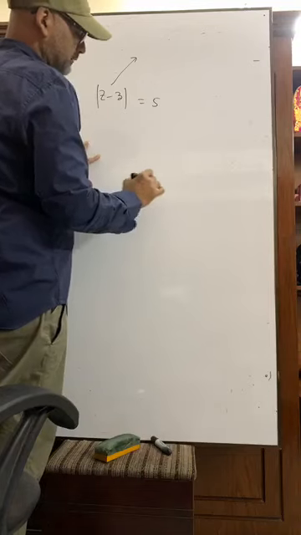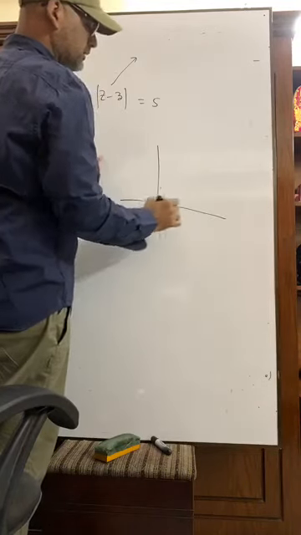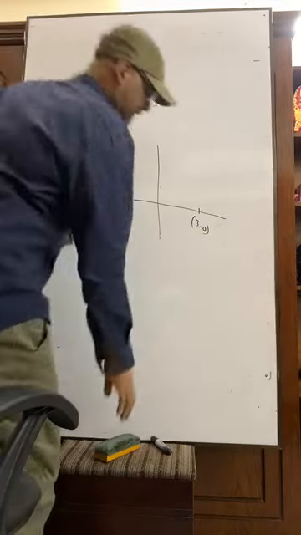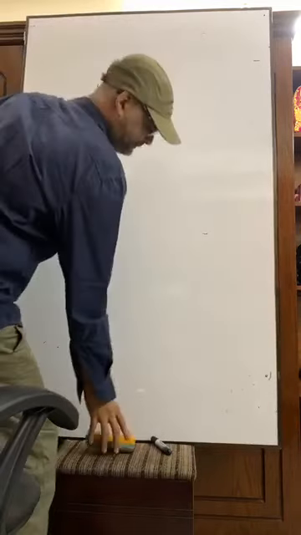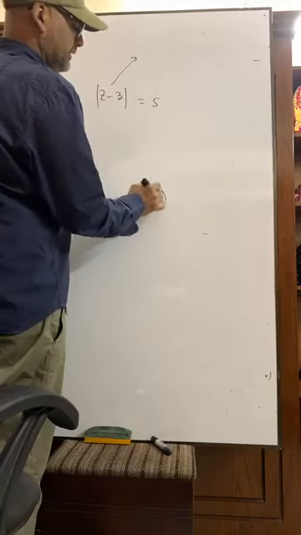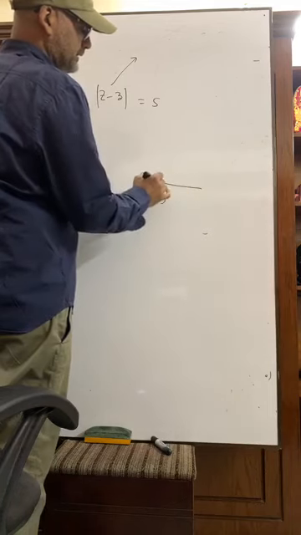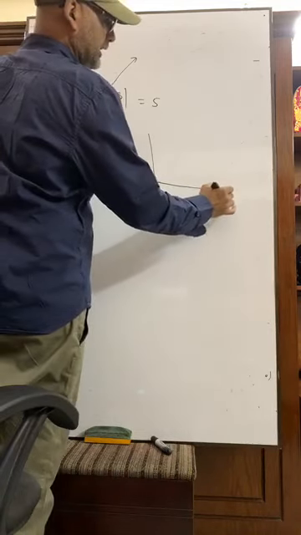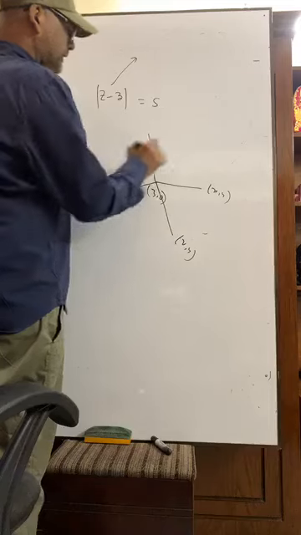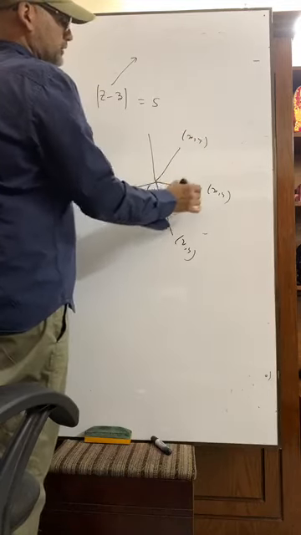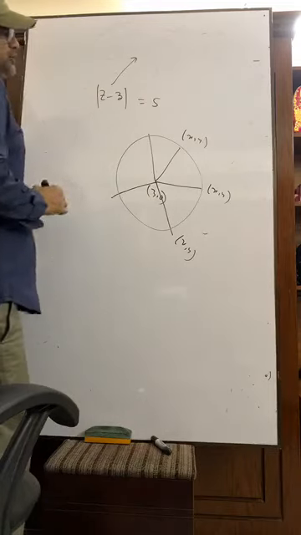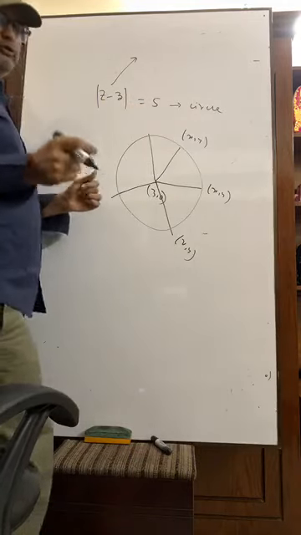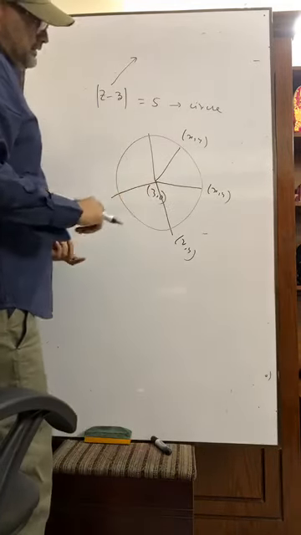That means from the point (3, 0), the distance is always 5. Any point that has been taken, from here this is 5, this is 5, all are 5. These are (x, y), all are (x, y). So we can draw a circle. So this is the equation of a circle. And you know how to form a circle. Okay.